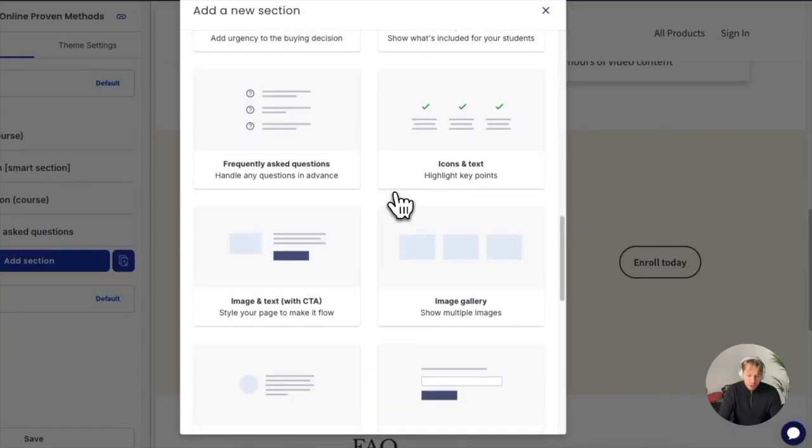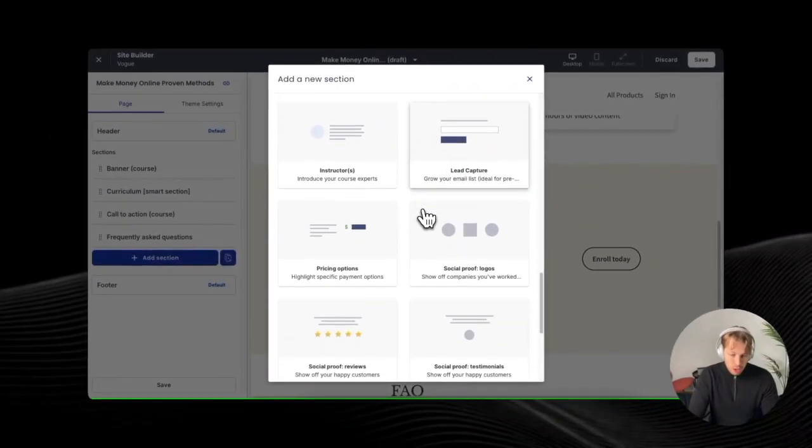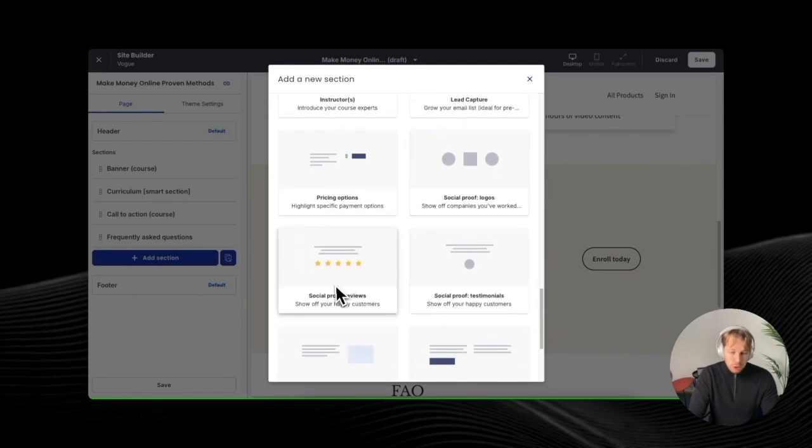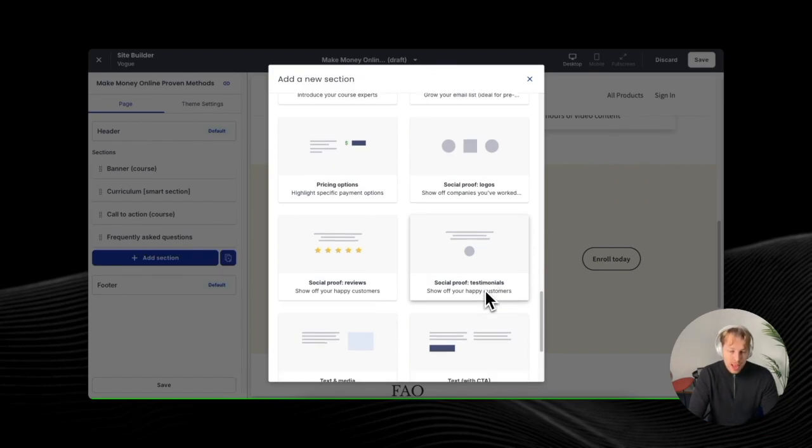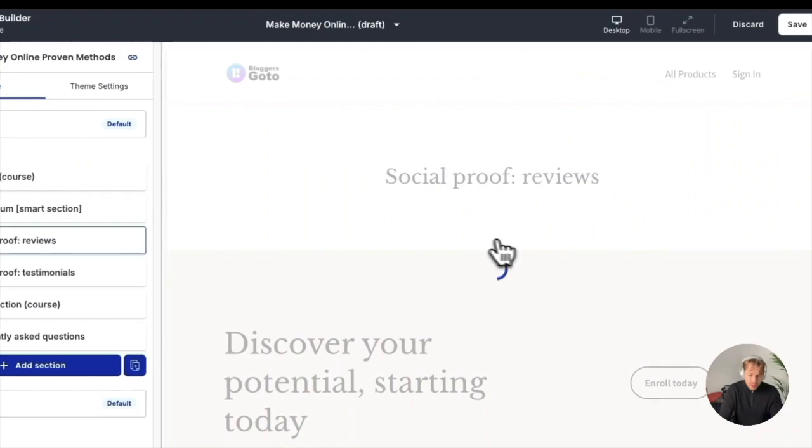Then one thing that I think is one of the most important is the social proof section. You want to add social proof, reviews, and testimonials of the people that have taken your courses or taken one of your services or have worked with you in the past. For example, let's add one of these testimonials here.